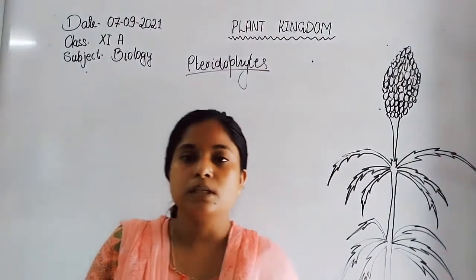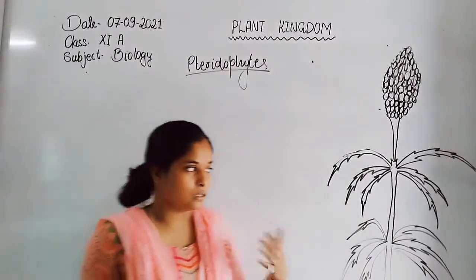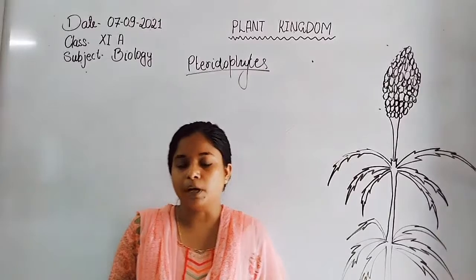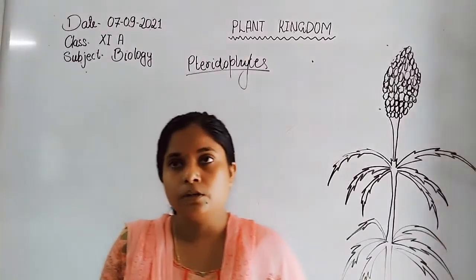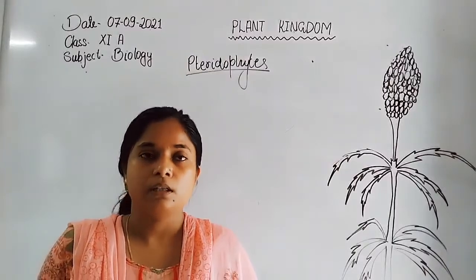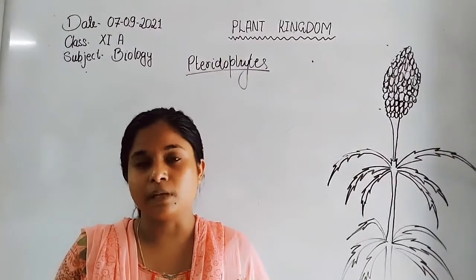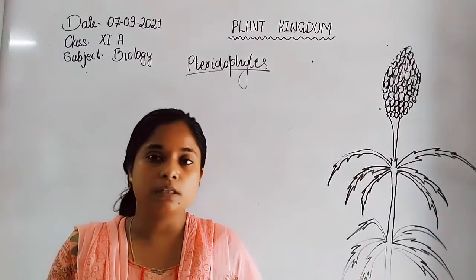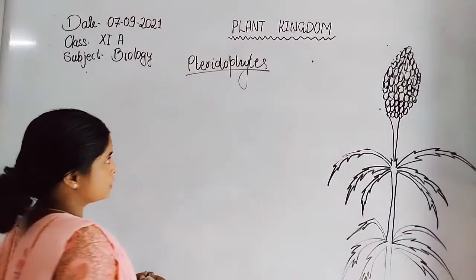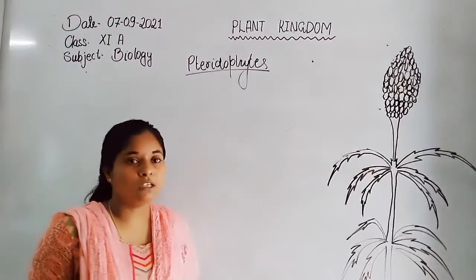So overall, these are certain characteristics of the bryophytes. During the life cycle, the members of bryophytes have a haplontic type of life cycle, because the dominant phase of bryophytes is the gametophytic stage. Now come to today's topic, pteridophytes.